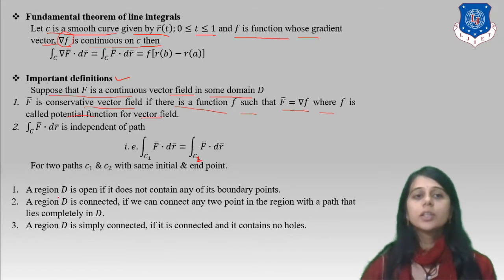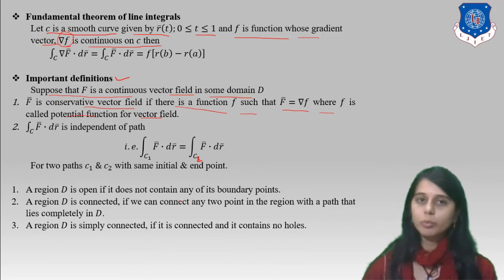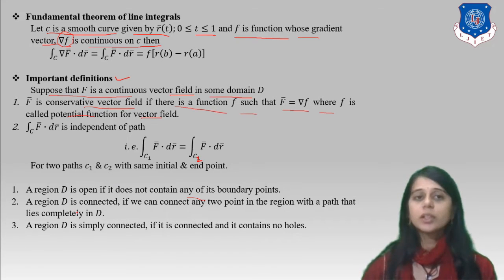A region D is open if it does not contain any of its boundary points. And a region D is connected if we can connect any two points in the region with a path that lies completely in D. A region D is simply connected if it is connected and contains no hole. Okay.